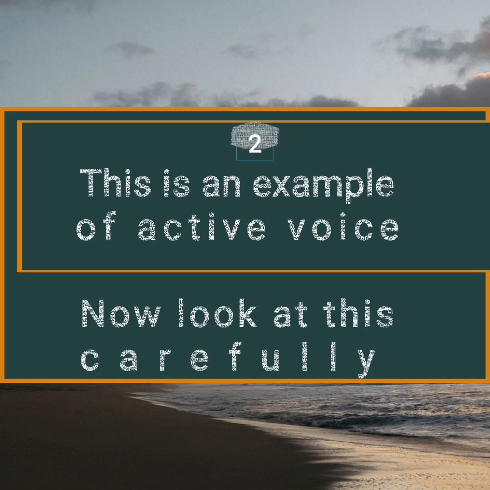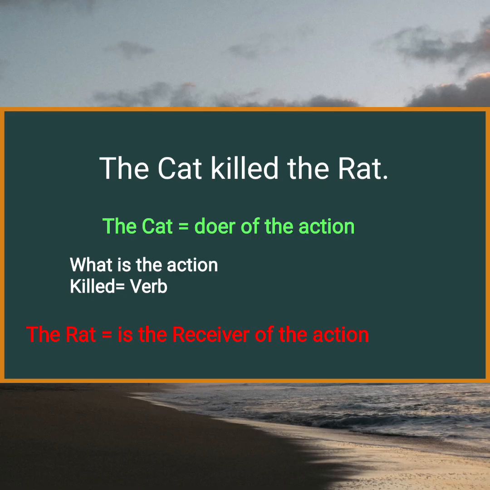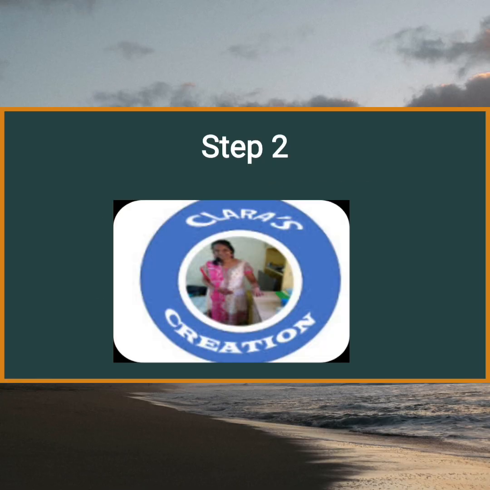An example of active voice. Now look carefully. The cat killed the rat, same thing. The cat is the doer of the action. What is the cat doing? It's killing the rat. So the cat becomes the doer of the action. And what is the action done by the cat? Killed. And the rat becomes the receiver of the action. What is the rat receiving? The rat received death. So he becomes the receiver of the action.